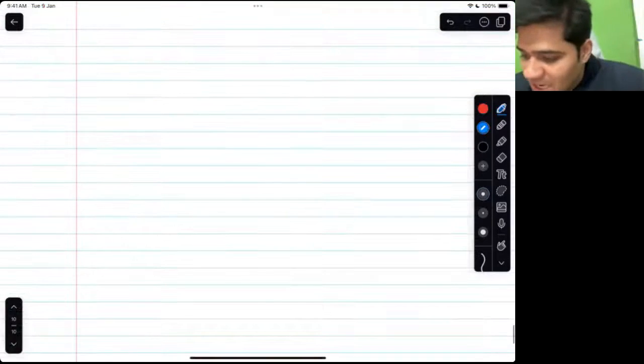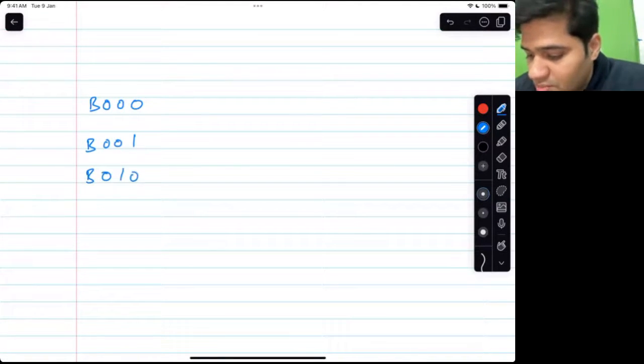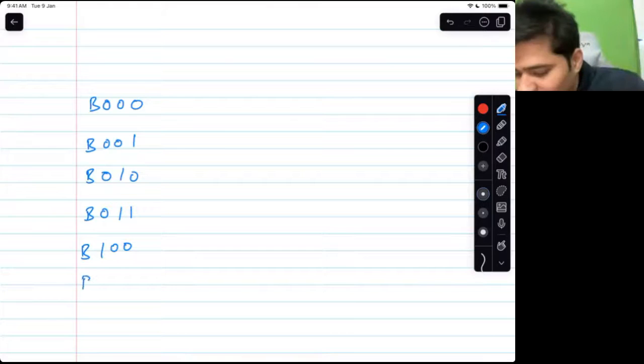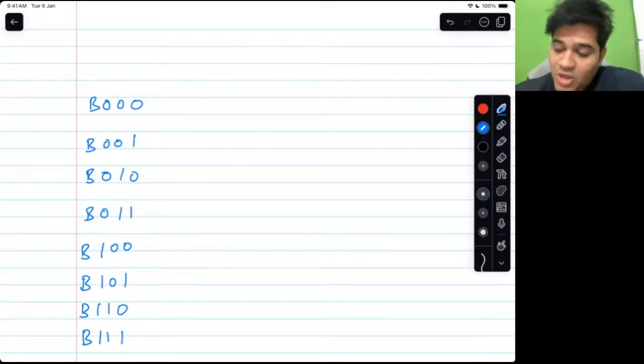Now the 8 bottles are B000, B001, B010, B011, B100, and do not call them 4, 5. Call them this only. These are the bottle numbers. This is bottle 110. This is bottle 111. These are my 8 bottles. Okay.